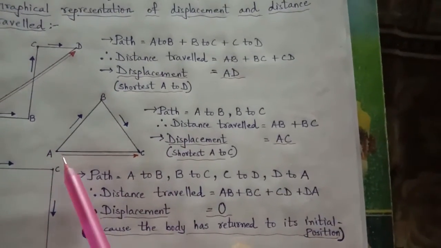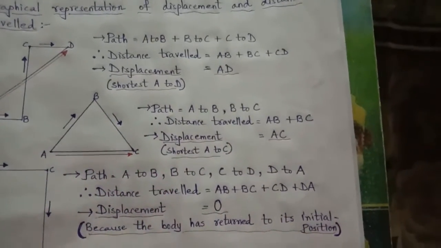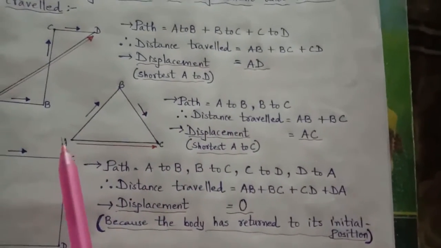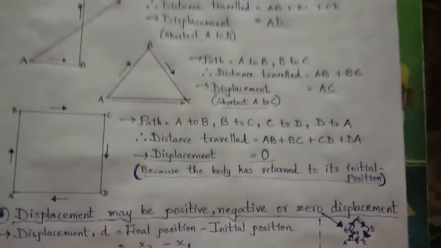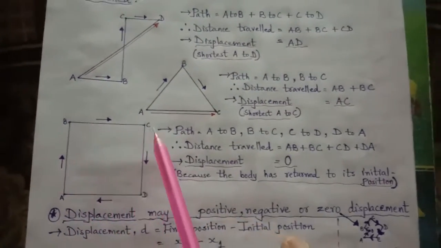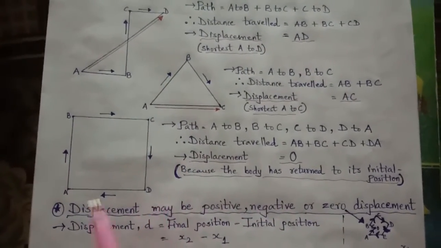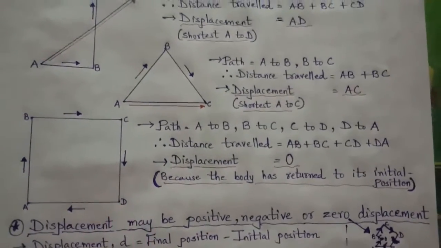So to come from A to C, this is the real path. But the shortest distance, if we consider it, is from A to C directly. So this is the displacement. Here you can see now A to B, arrow, B to C, C to D, D to A. Right? Now you can see here what happened.